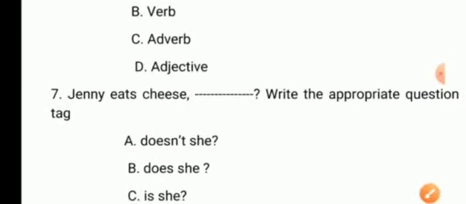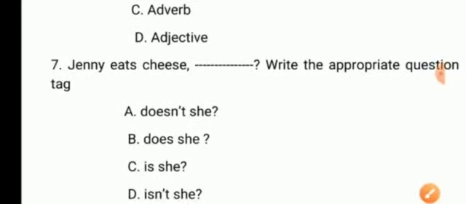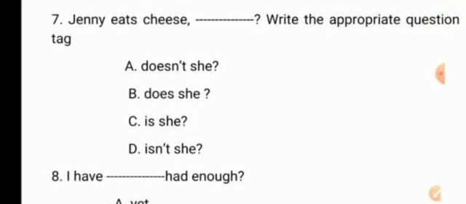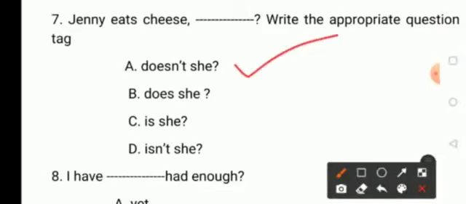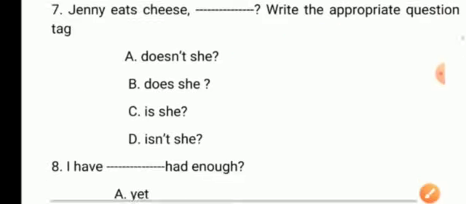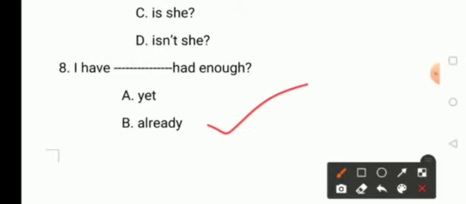Moving on to the 7th question, Jenny eats cheese dash. Write the appropriate question tag. Options are option A doesn't she, option B does she, option C is she and option D isn't she. So the answer is option A doesn't she. Moving on to the next question, I have dash had enough. Options are option A yet, option B already, option C otherwise and option D soon. So the answer is option B already.